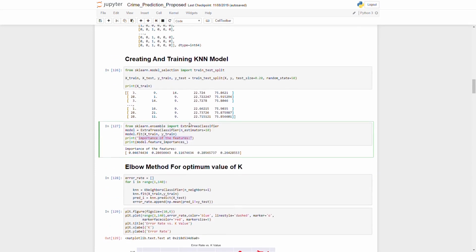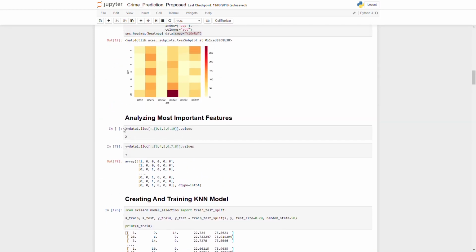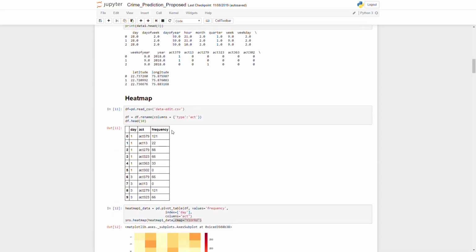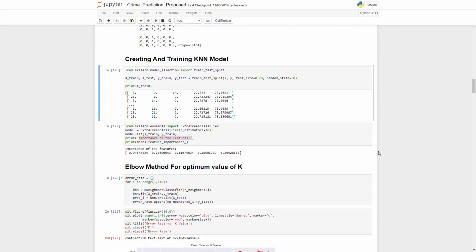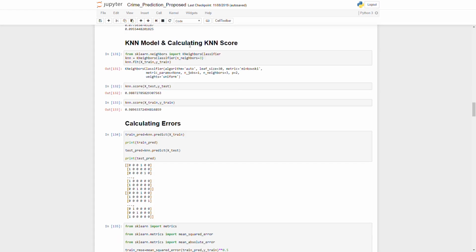We import extra trees classifier from sklearn to calculate importance of features. After that, we calculate x and y values, which analyzes our independent variables as day, hour, week, longitude and latitude, and dependent variable as type of crime such as gambling, kidnapping, etc. In this block of code, we created and trained the KNN model. For this purpose, 80% of the dataset was given to train the data and 20% of the dataset was given for testing the data, while keeping random state as 50. We created instance of KNN classifier keeping number of nearest neighbor as 3.